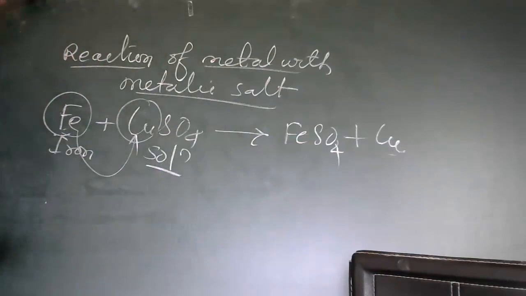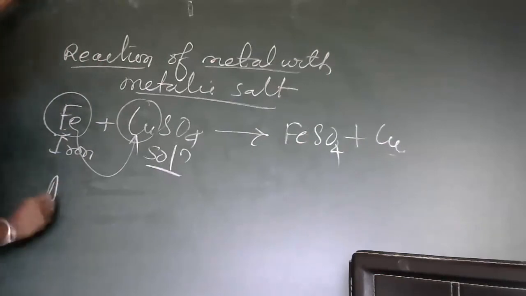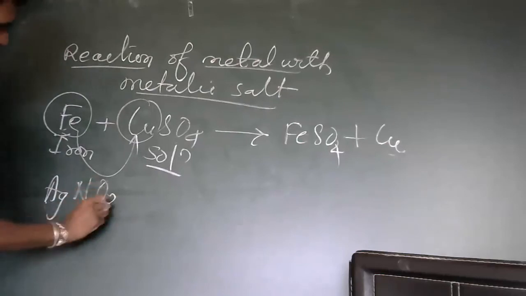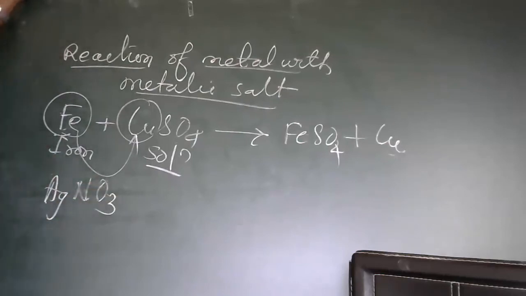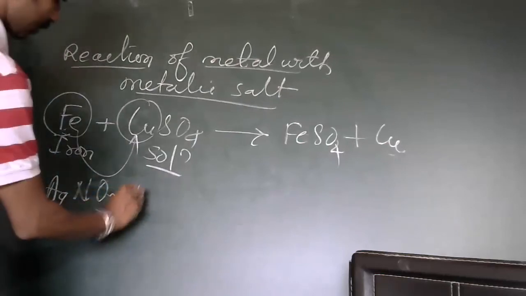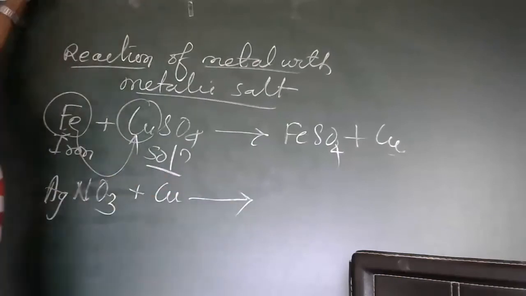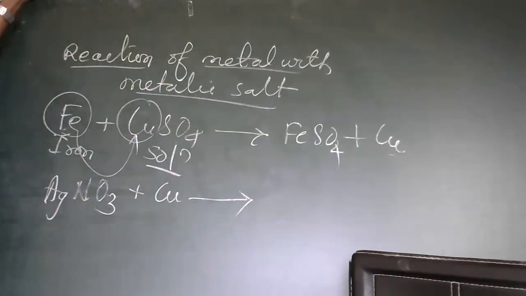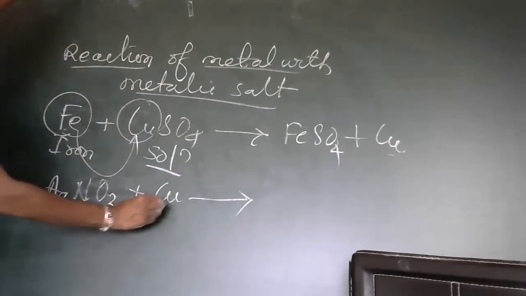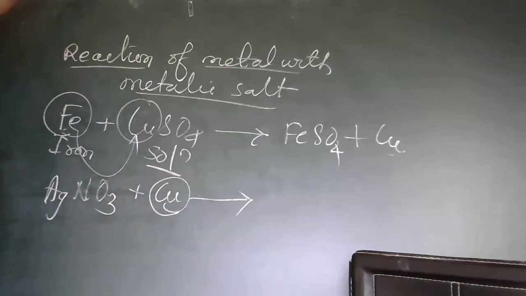So one more example you can give, like AgNO3. AgNO3 reacts with copper. Here, copper is more reactive compared to silver. So displacement happens here.